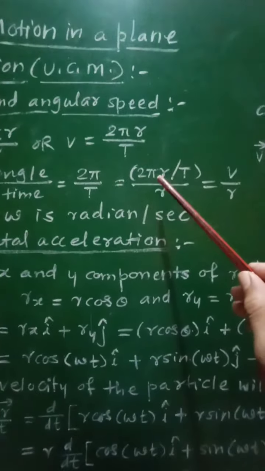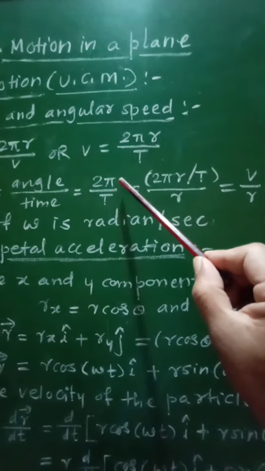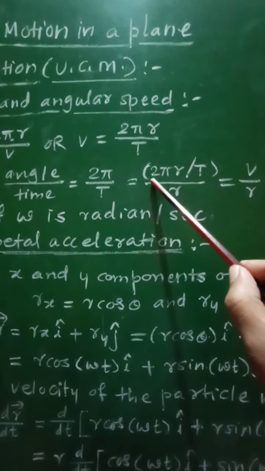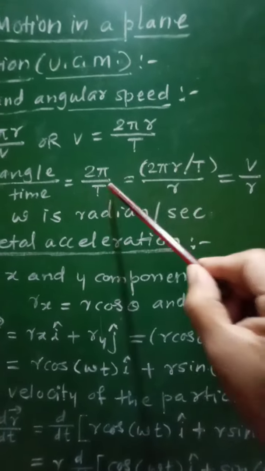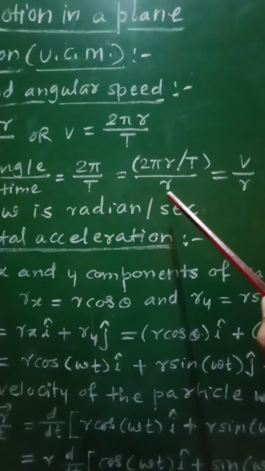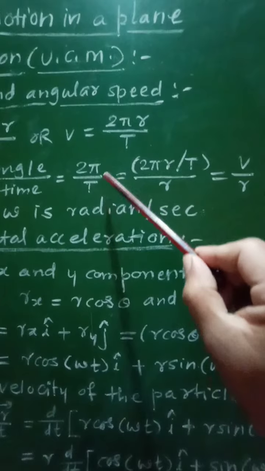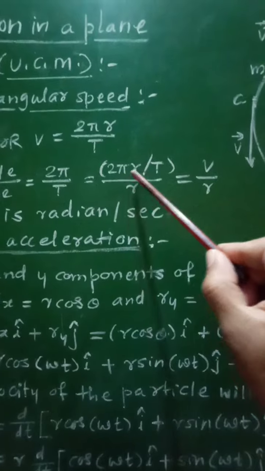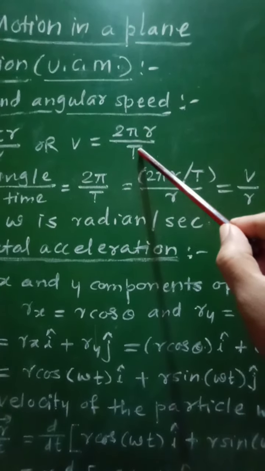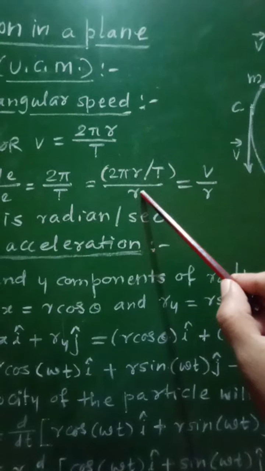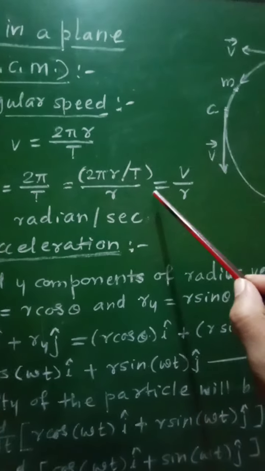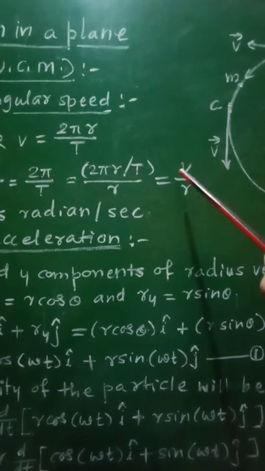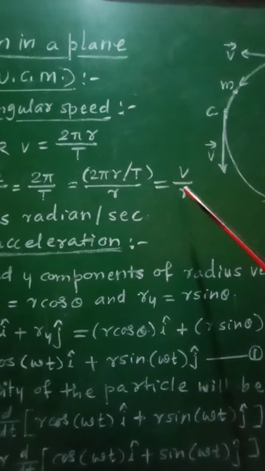Now rearranging the terms, multiplying and dividing this relation by the radius of the circle r, we can write it as 2 pi r upon T, divided by r. But this 2 pi r upon T represents v, and therefore we can write the angular velocity omega equal to v by r, or v equal to omega r.